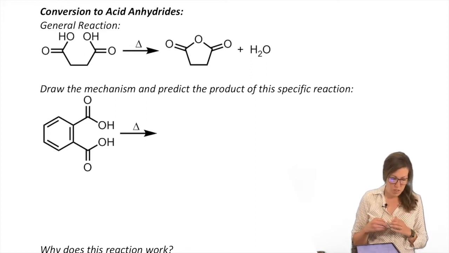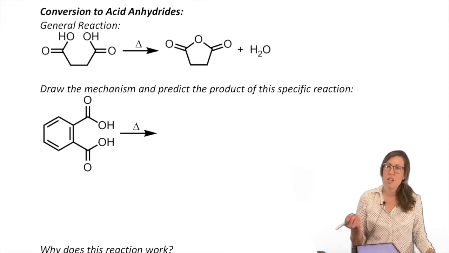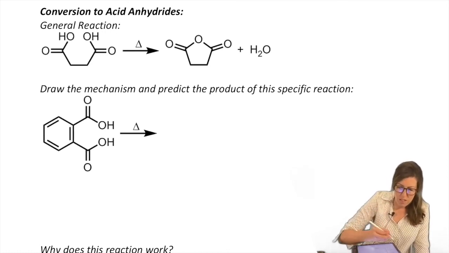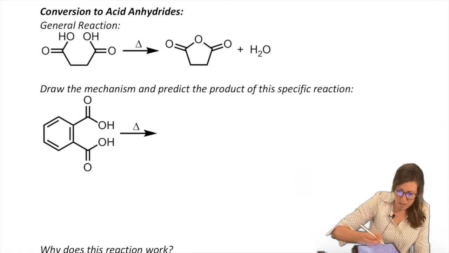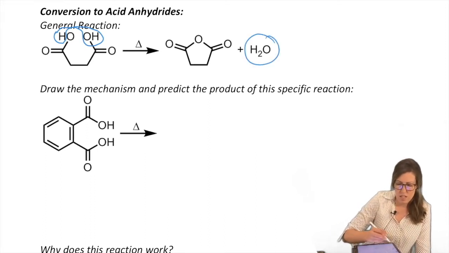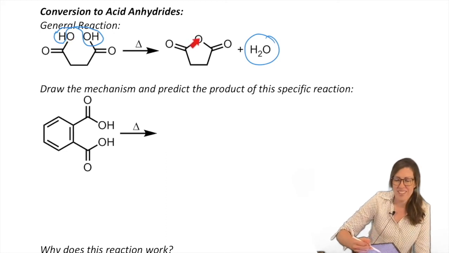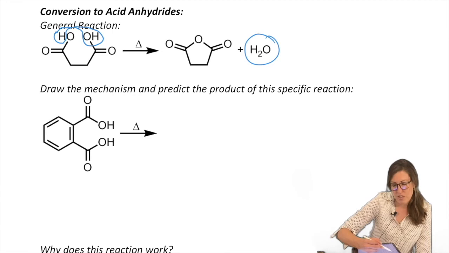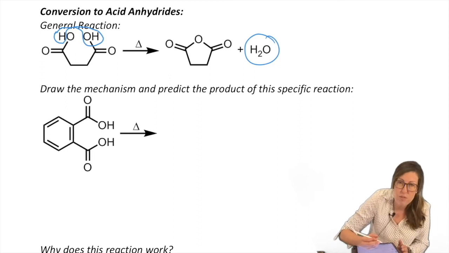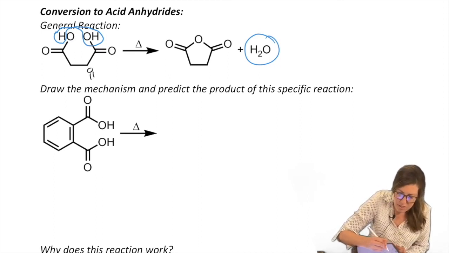So you'll see it really commonly with ring systems, right? When you have an acid next to another acid and then you heat, you can drive off the water. So let's circle the water that came off here. H2O right there. And then the oxygen here is this one here in the ring. So you went from acyclic to cyclic.